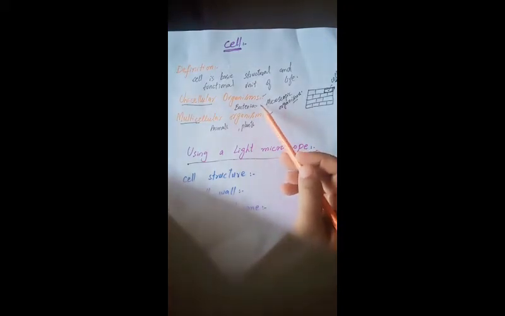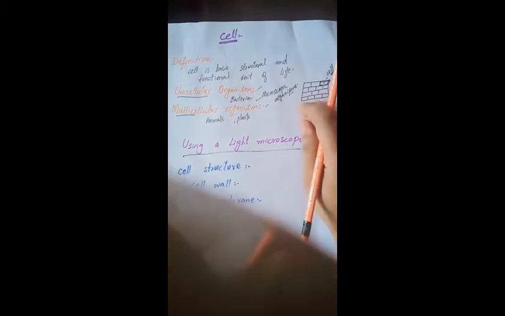The unicellular organisms, they are very, very small in size. We can't see them with our naked eye. So what we have to use to observe these organisms, we have to use a microscope. There are many types of microscopes. For example, light microscope, compound microscope, electron microscope. In my previous lecture, I also told you about the microscope. I showed you microscope and I also told you about different parts of microscope.